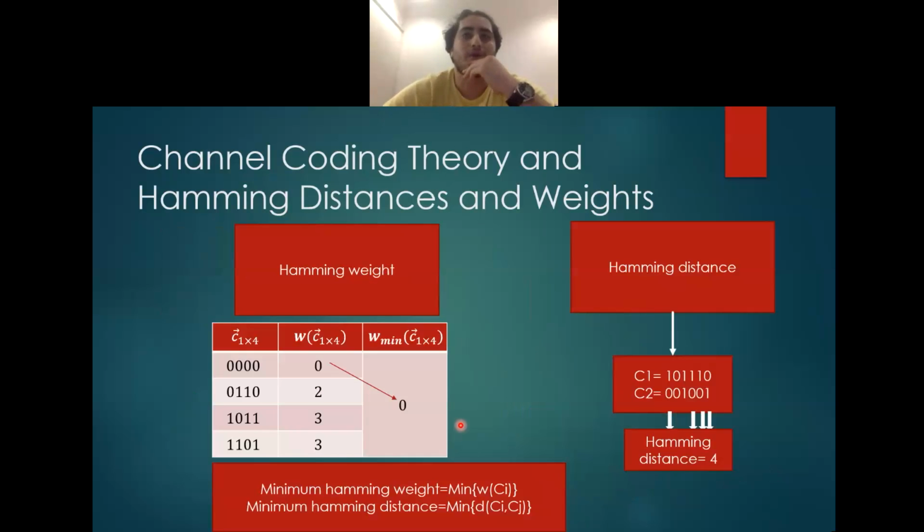Going to the Hamming weight. Hamming weight is the number of ones in any code word c in the code. In this example, we can see that we have 4 columns, so n is equal to 4. We have examples of counting the Hamming weight for each code word. For the first one, we got 0 because there are no ones, and for the second one we got 2. The same goes for the other two. And we obtained the minimum Hamming weight